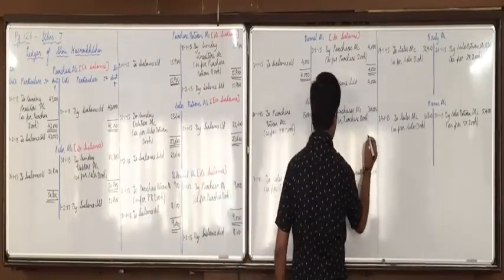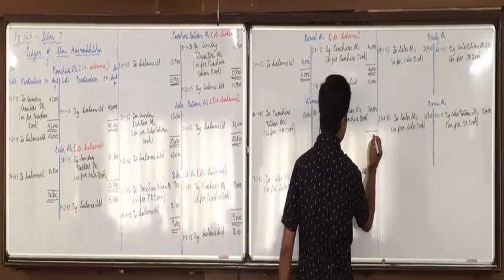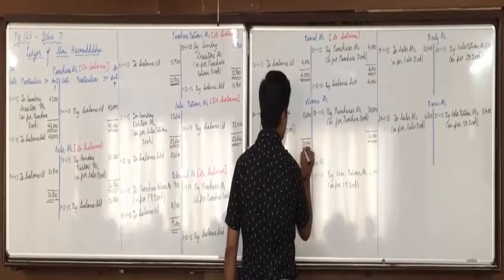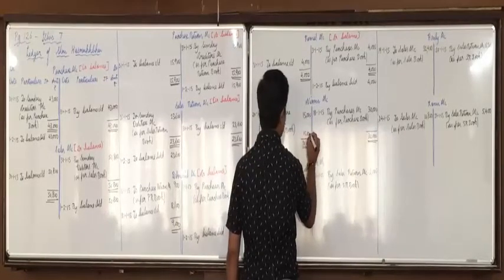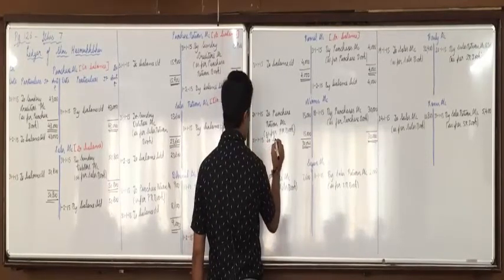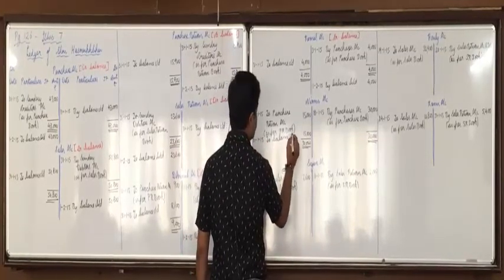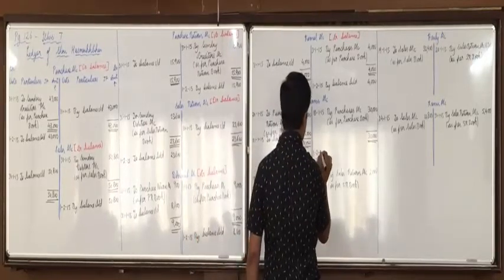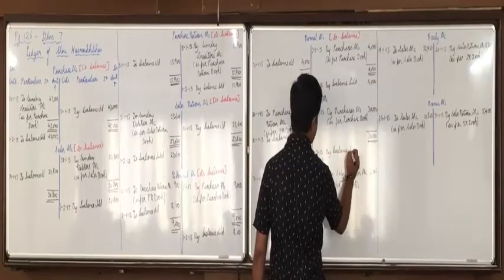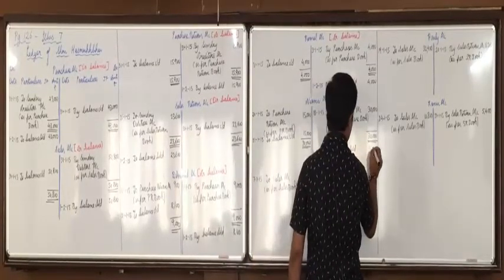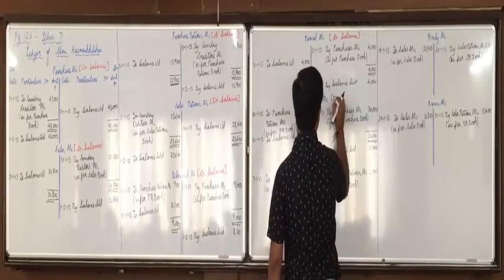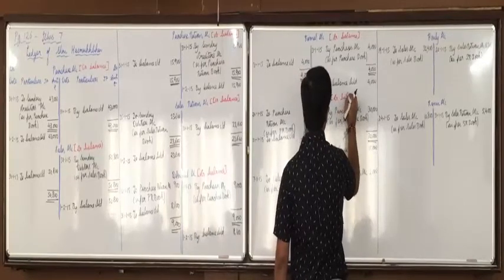In Nirmi account again, credit is more. 30,000 on both the sides. 30,000 minus 15,000, 15,000. To balance brought down, 15,000. Credit side is more, so it will be called credit balance.